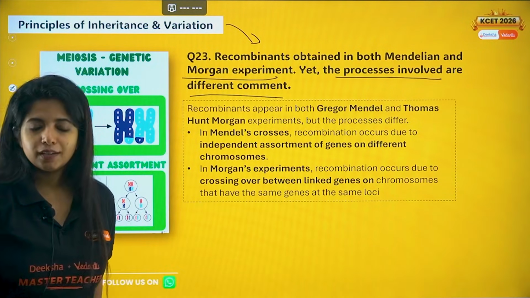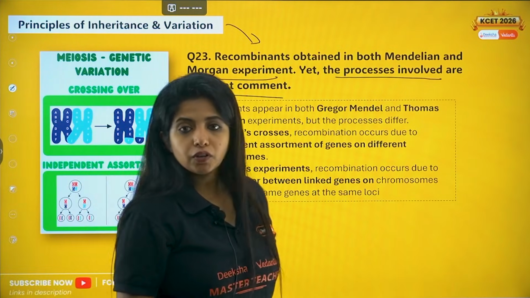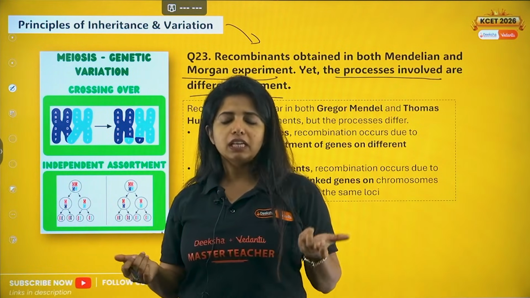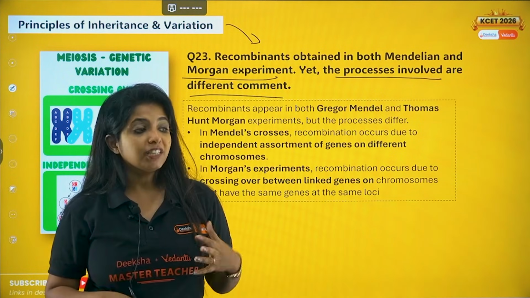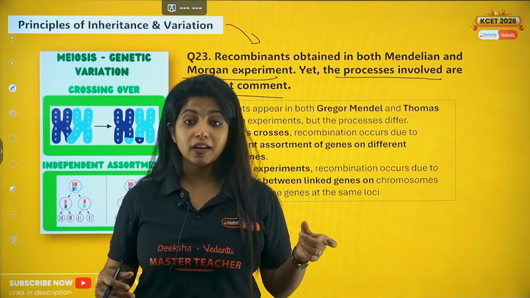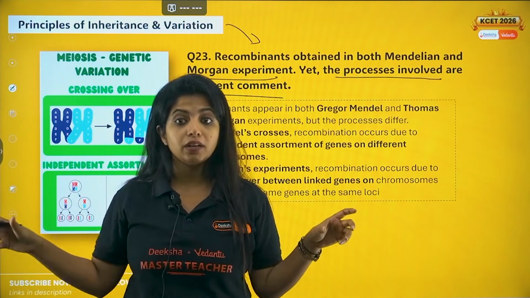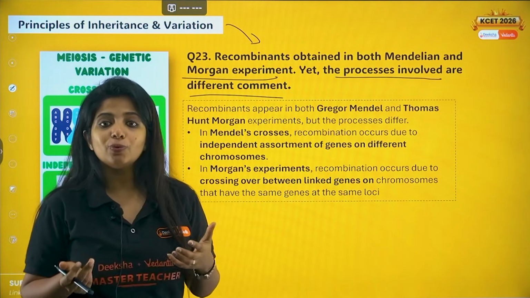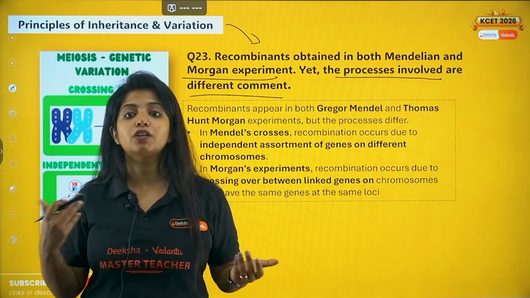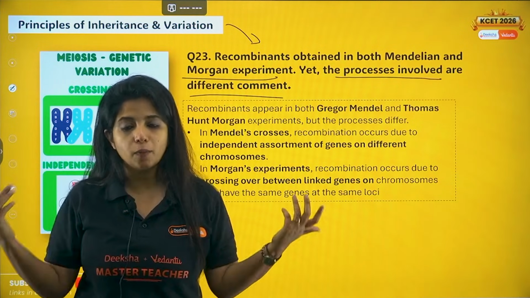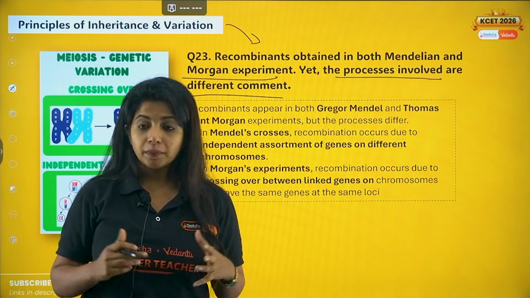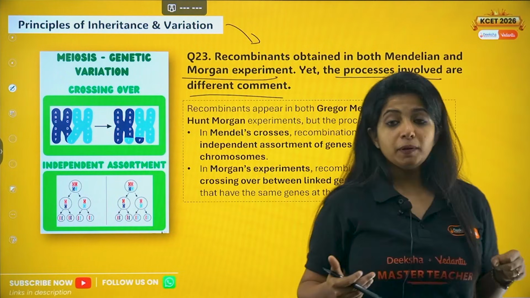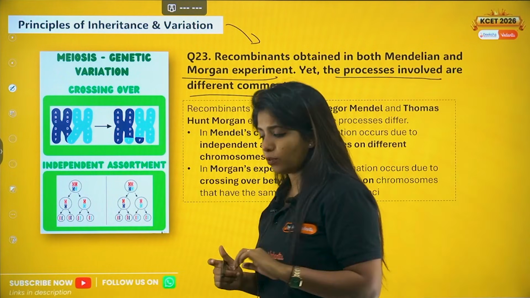Comment. So Mendel's experiment, if at all you have seen in round and yellow and wrinkled and green plants, it showed that basically in the second generation I am getting round and yellow 9 of them, 1 of them is wrinkled and green, and 3, 3, so 9 to 3 to 3 to 1, right? 3 which are there, they are new, they are round and green and wrinkled and yellow, something new. Non-parental combination is there. So that means recombinants are being found. Recombinants means new combinations are being found there.